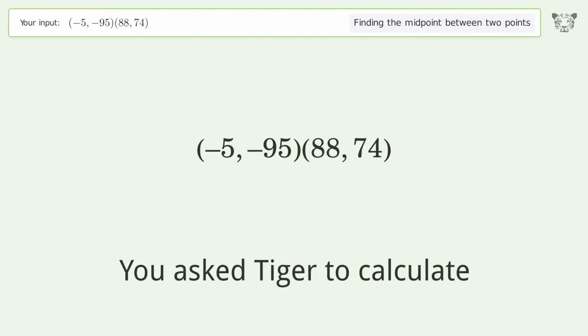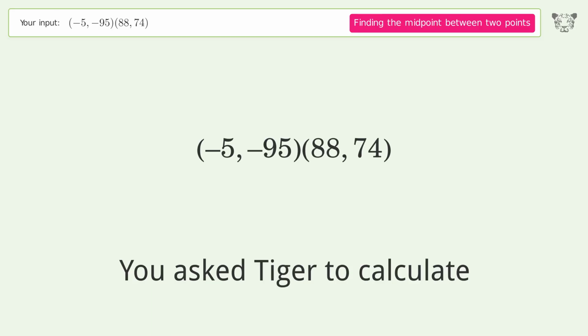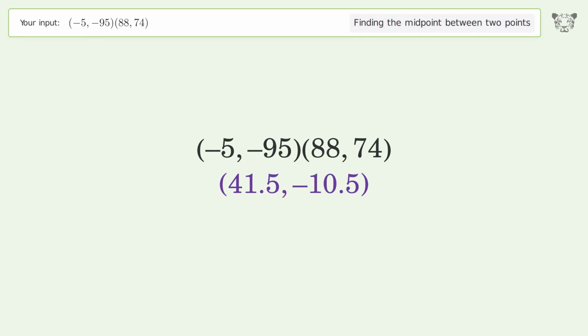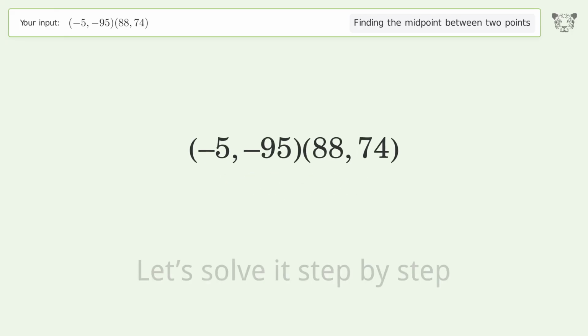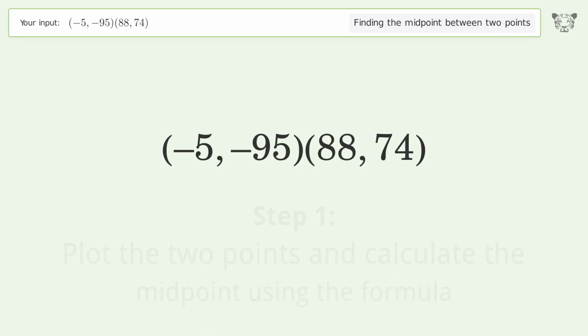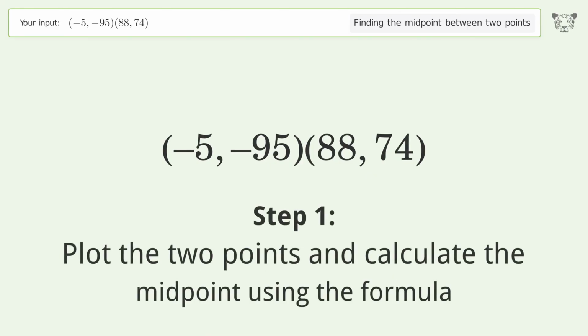You ask Tiger to calculate. This deals with finding the midpoint between 2 points. The midpoint between the 2 points is 41.5, negative 10.5. Let's solve it step by step. Plot the 2 points and calculate the midpoint using the formula.